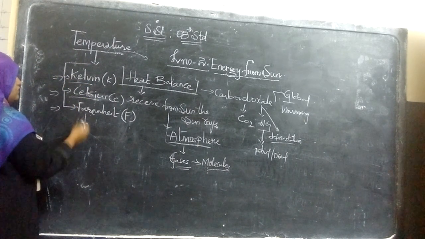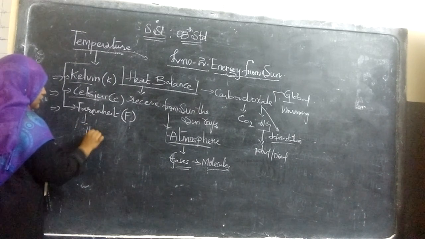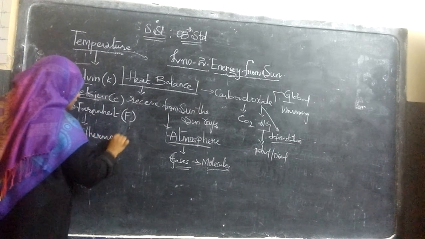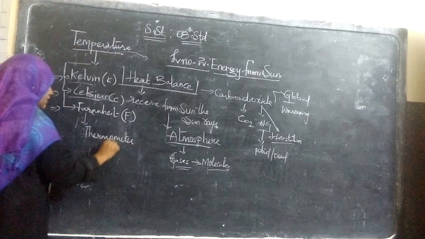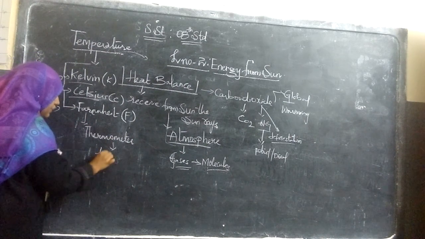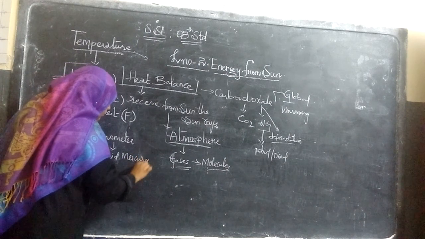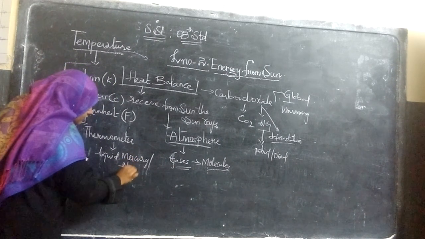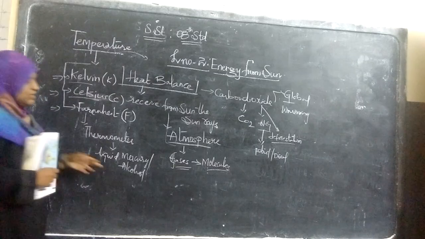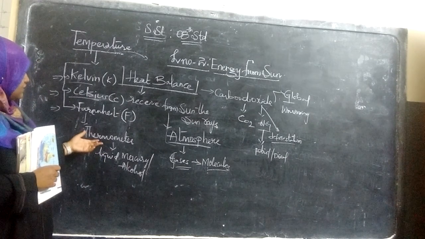Temperature is measured with the help of a thermometer. You all know it contains liquid mercury, or it consists of alcohol. So these two are used in thermometers.